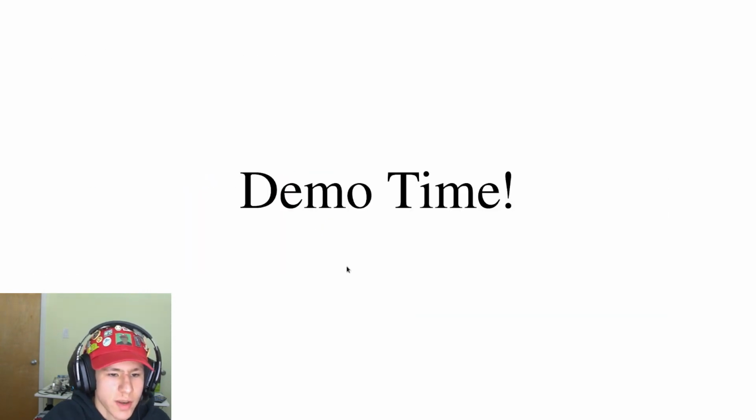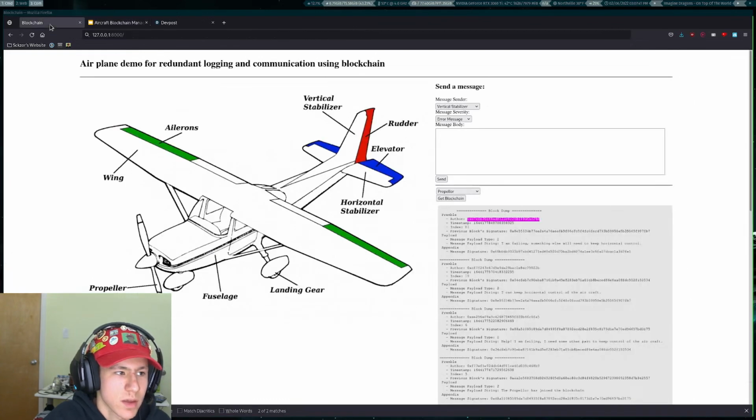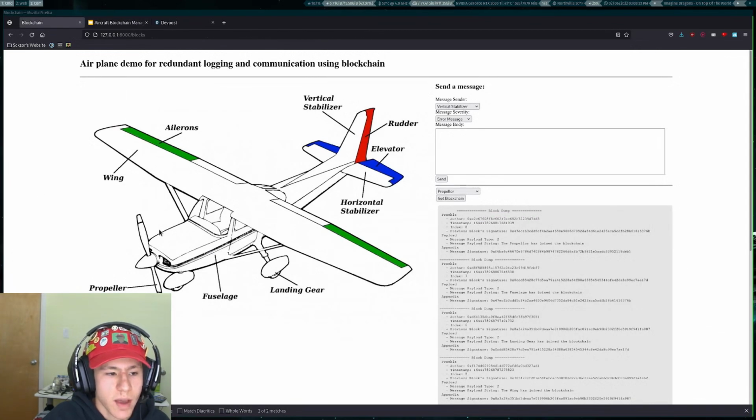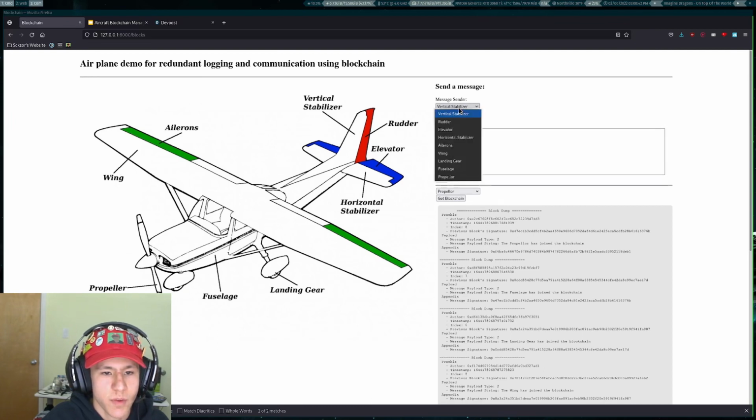Now I'm going to show you a demo of how this works. This is my demo for my blockchain. On the left, you can see that there's an image of an aircraft with all the different parts that we can interact with labeled. On the right, you can see that we have the ability to send a message from any part of the aircraft and enter it on the ledger of the blockchain.